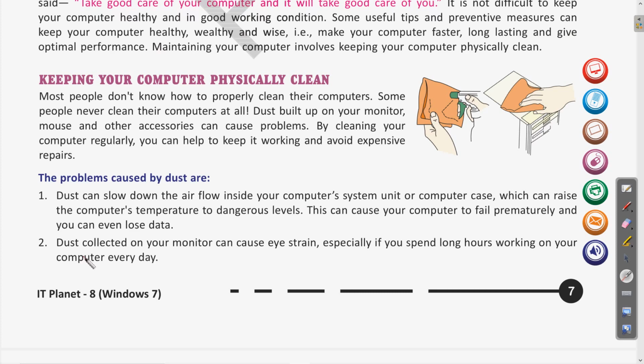Next, dust collected on your monitor can cause eye strain, especially if you spend long hours working on your computer every day. Not only on the computer, if there is dust on your display screen, the monitor or the mobile screen you are using, or some stain on the surface, then while emitting light it may cause eye strain.